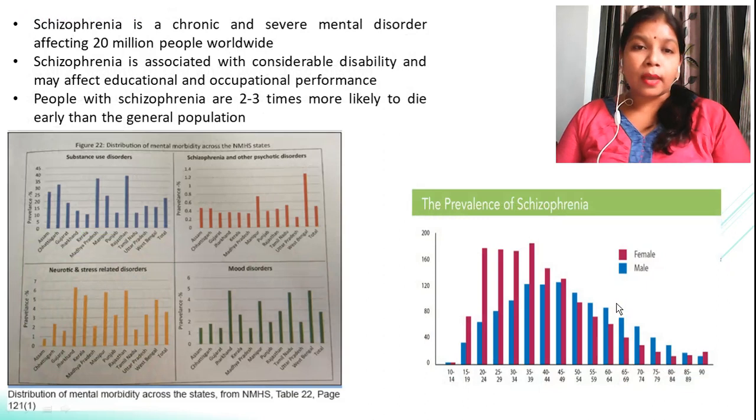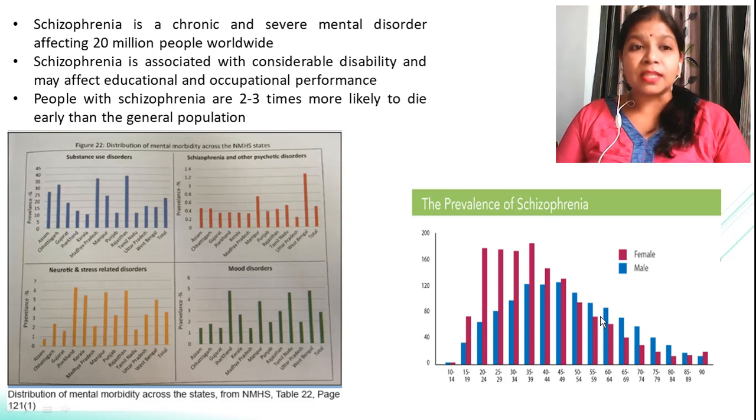Now, if you talk about the prevalence of this disease, it is a chronic and severe mental disorder which has till now affected more than 20 million people worldwide. Schizophrenia is associated with considerable disability, and sometimes with impaired educational and occupational performance. If this disease attacks a child at a very early stage, the educational skills which should develop in the child are hampered, and if it affects a person at a later age, like more than 30 years, then the patient faces some occupational hindrance.